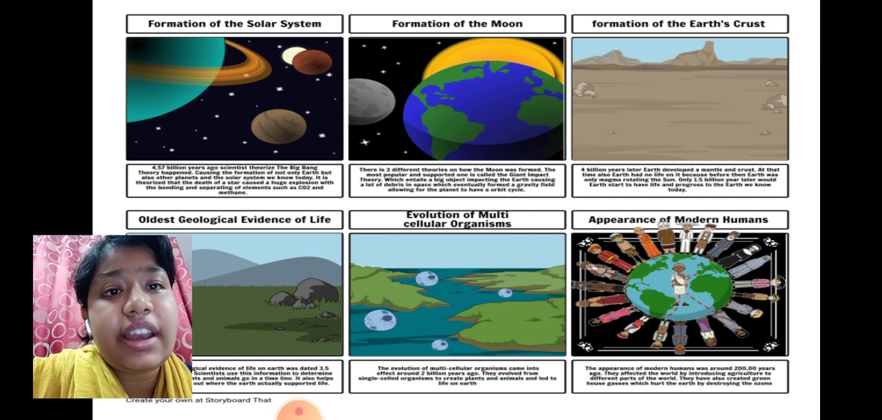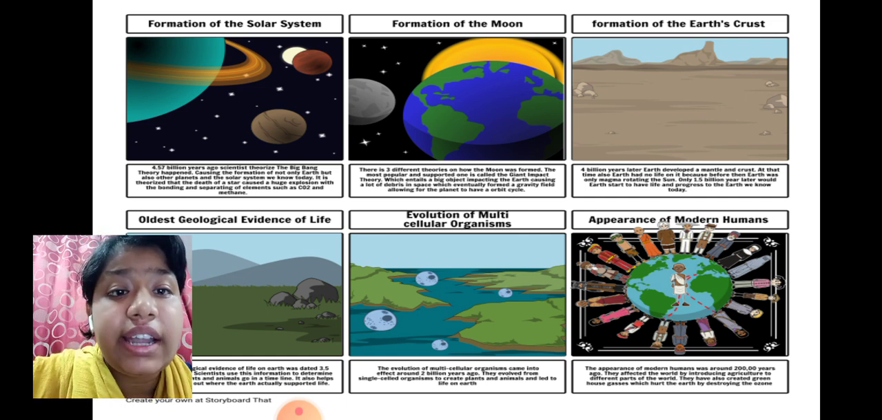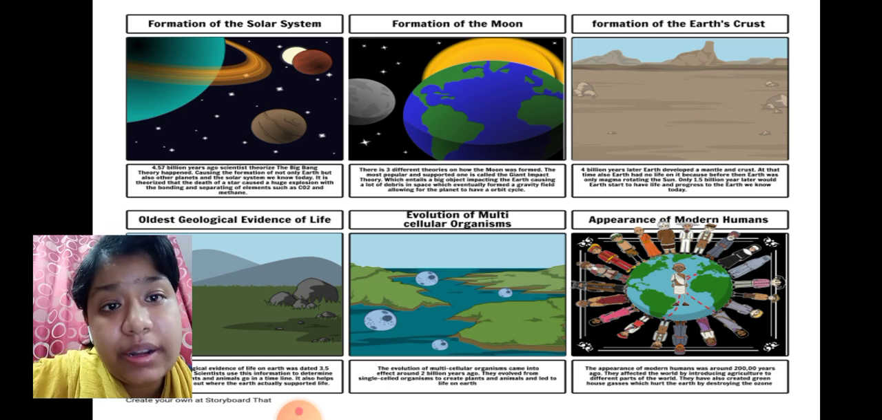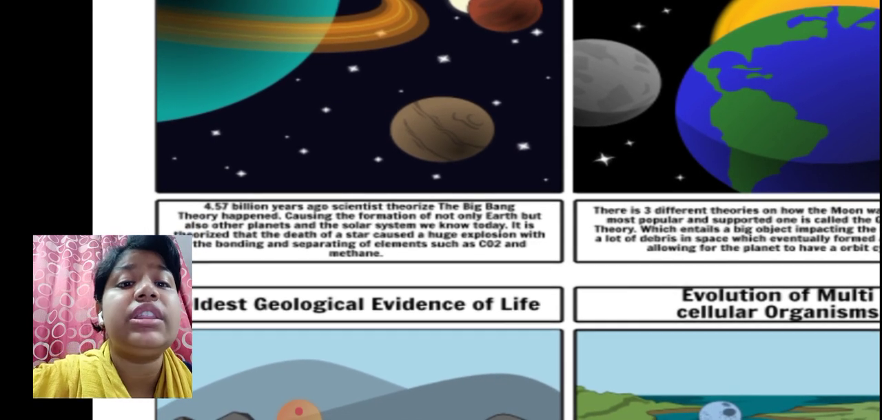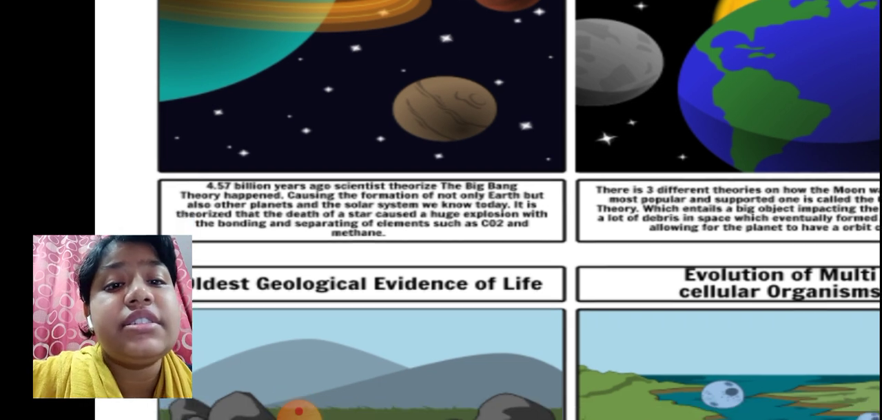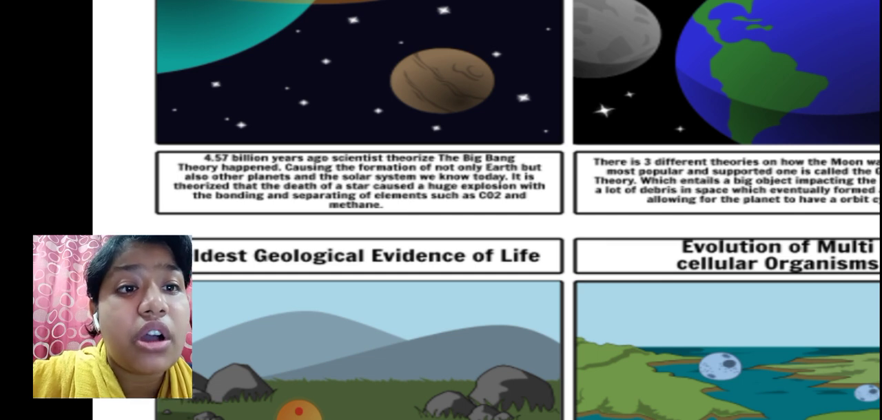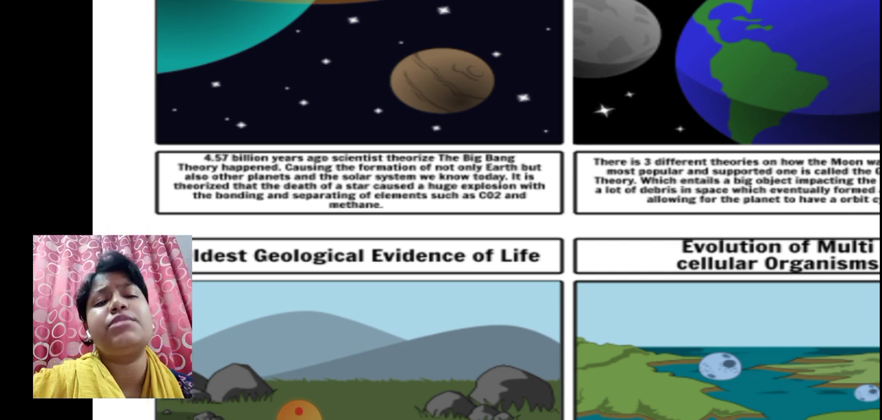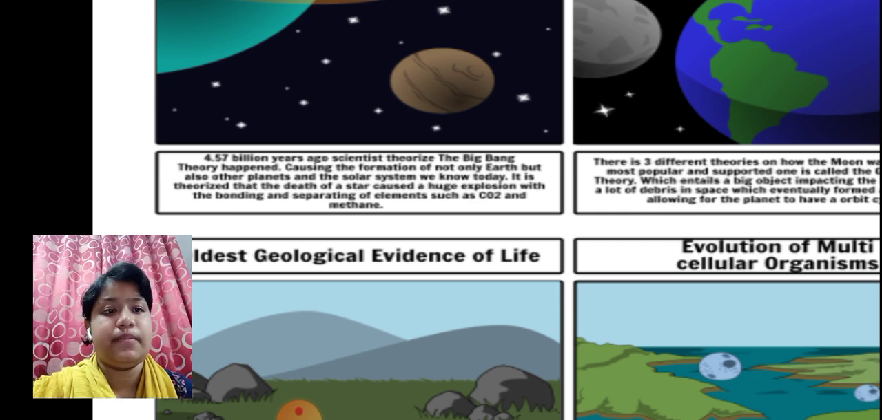As we have studied the formation of the solar system, some 4.57 billion years ago, scientists theorized that the Big Bang happened, causing the formation of not only the Earth but also the other planets and the solar system we know today. It is theorized that the death of a star caused a huge explosion, separating elements such as carbon dioxide and methane.